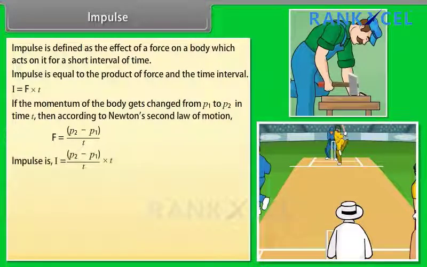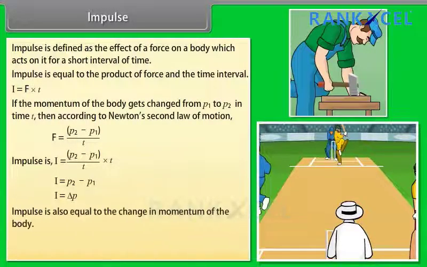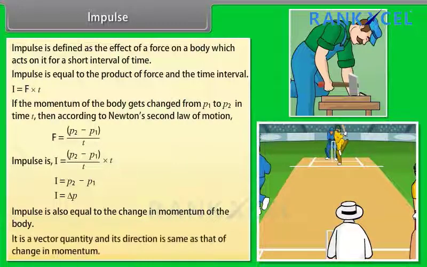Impulse I is equal to (P2 minus P1) divided by t, into t. I is equal to P2 minus P1. I is equal to delta P. Impulse is also equal to the change in momentum of the body. It is a vector quantity and its direction is the same as that of the change in momentum.